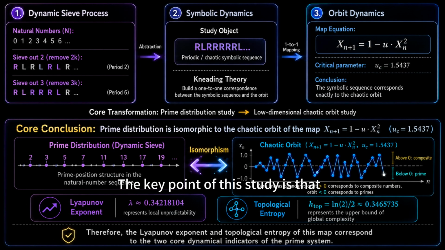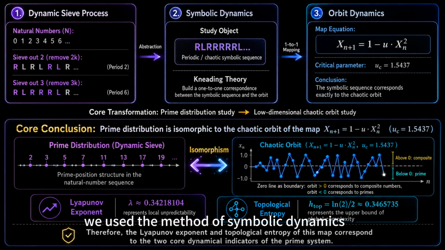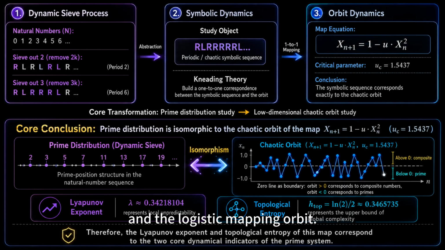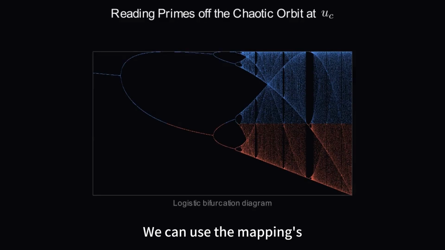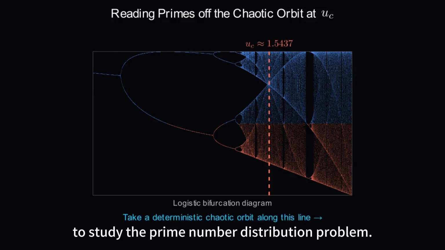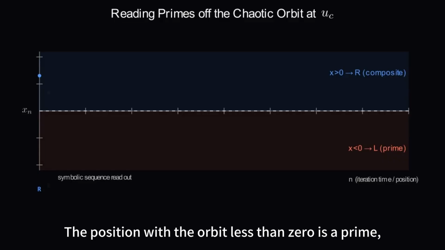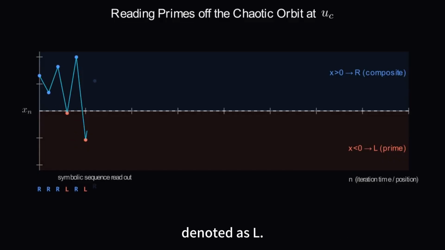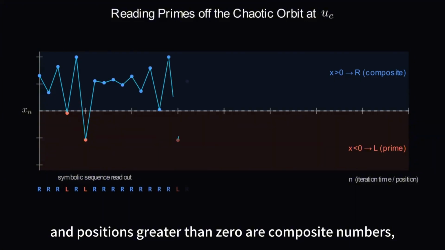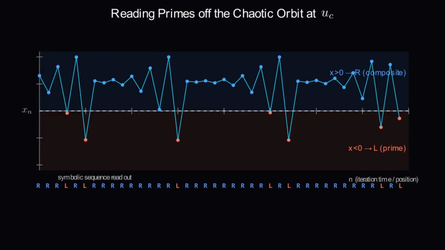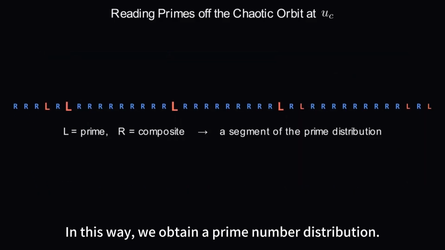The key point of this study is that we used the method of symbolic dynamics to construct the isomorphism between prime number and the logistic mapping orbit. We can use the mappings to study the prime number distribution problem. The position with the orbit less than 0 is a prime, denoted as L, and positions greater than 0 are composite numbers, denoted as R. In this way, we obtain a prime number distribution.